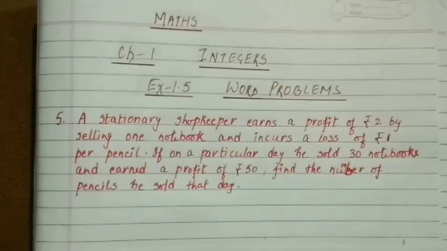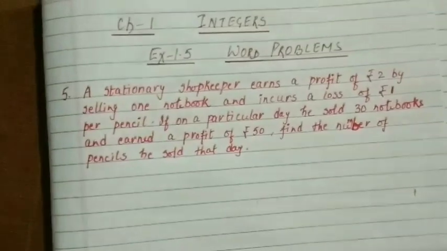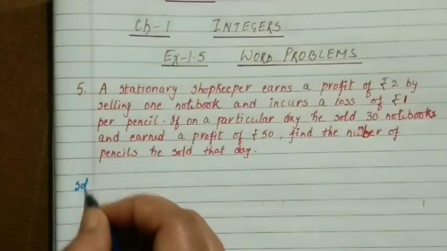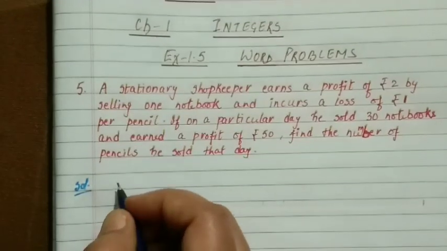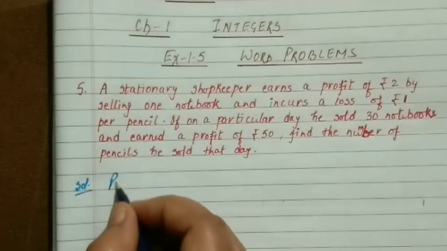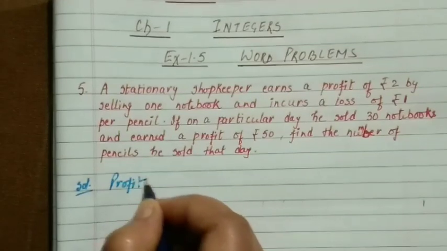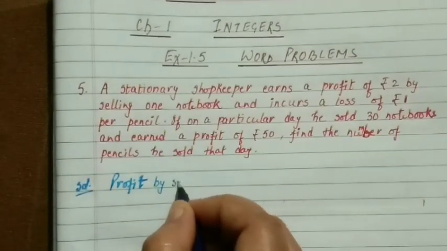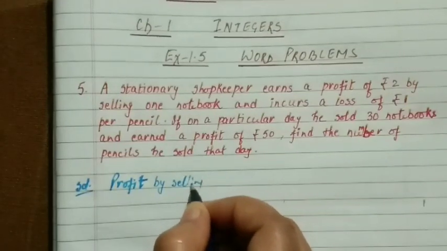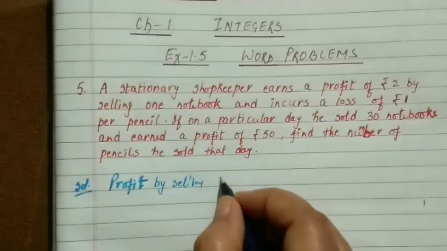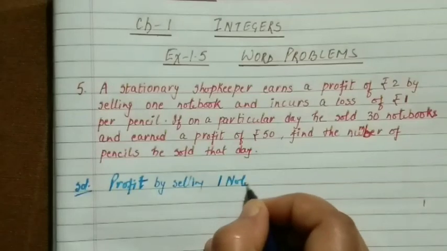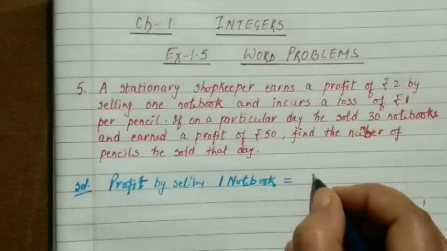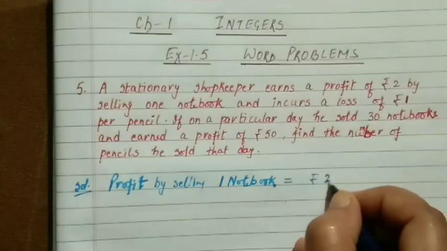For the solution, what can we write? First, we need to write the proper information which is given here. We can write: profit by selling one notebook is rupees 2.